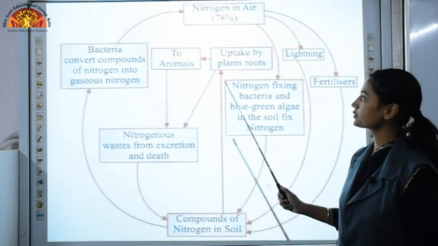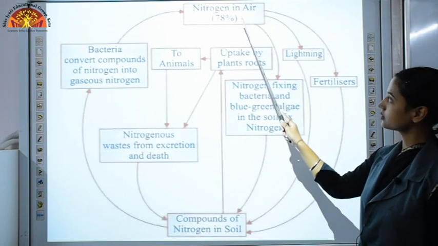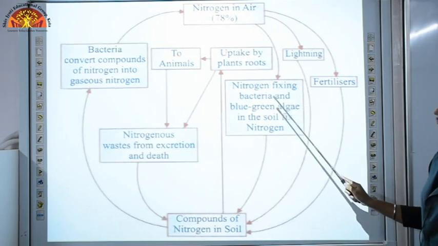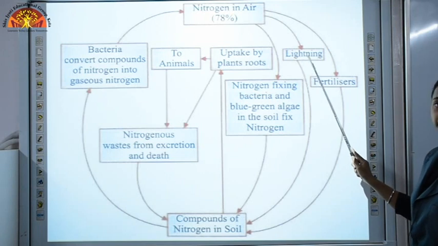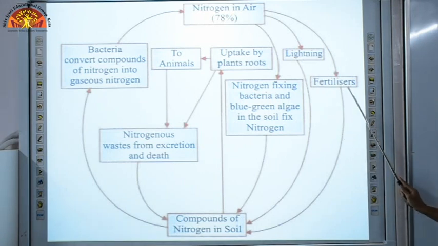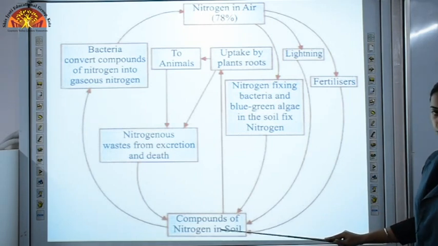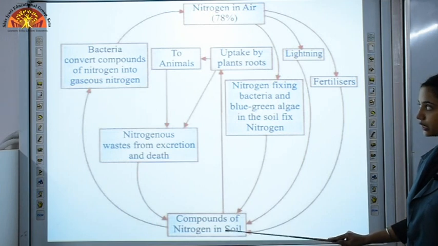It will be easier through this cycle. This is nitrogen in air. The percentage is 78. With the help of nitrogen fixing bacteria and blue-green algae, with the help of lightning, with the use of fertilizers, we are converting this nitrogen into nitrogen compounds which are getting mixed in the soil. So here, compounds of nitrogen in soil.